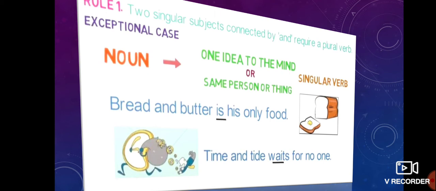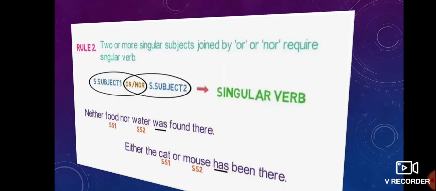Bread and butter gives one idea to our mind, so it is treated as a singular noun, and you add a singular verb: bread and butter is good food. Time and tide also gives one idea, so you take it as a singular subject. The verb waits is a singular verb. So time and tide waits for none.